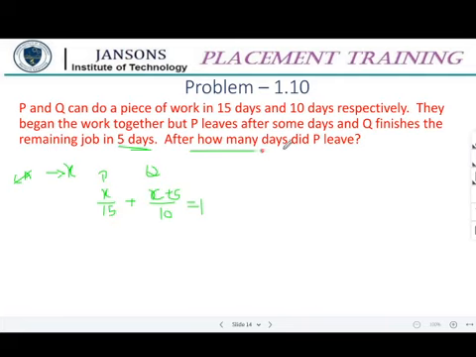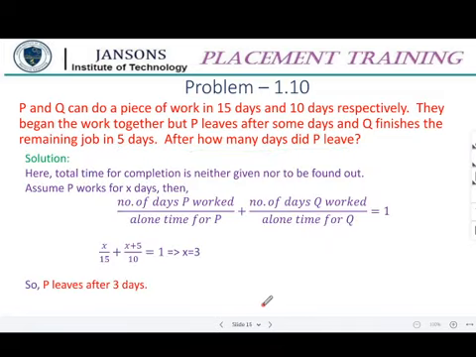And what is required? After how many days did P leave? That is how many days P worked. So this is x days. Suppose how many days Q worked, or what is the total number of days to complete the job? Then it is x plus 5. So that is all it is. So here, the total time for completion.